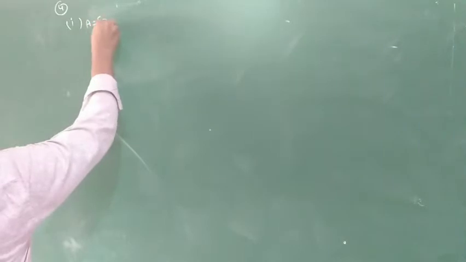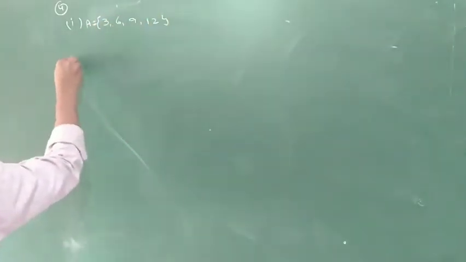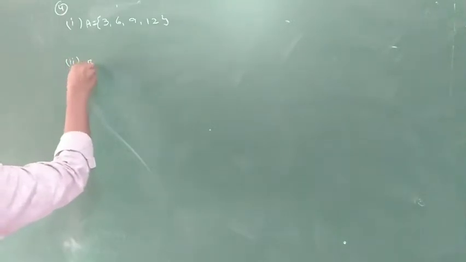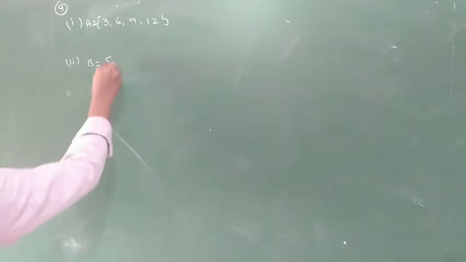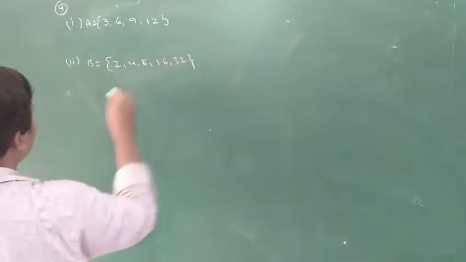Fourth question, first one. For example, A is equal to {3, 6, 9, 12}. The second one, B, is {2, 4, 8, 16, 32}.